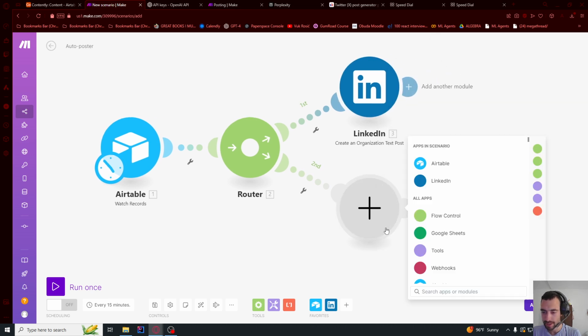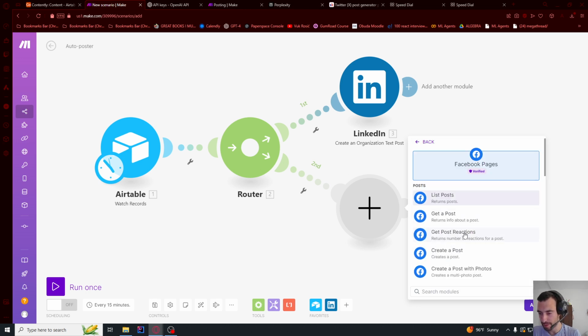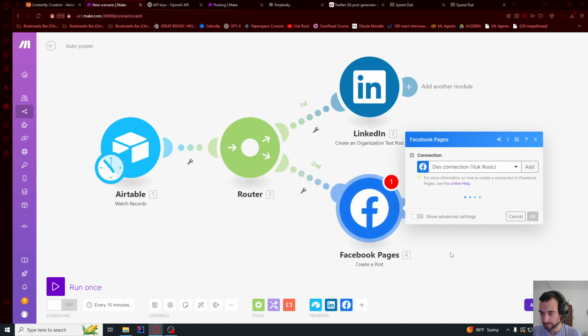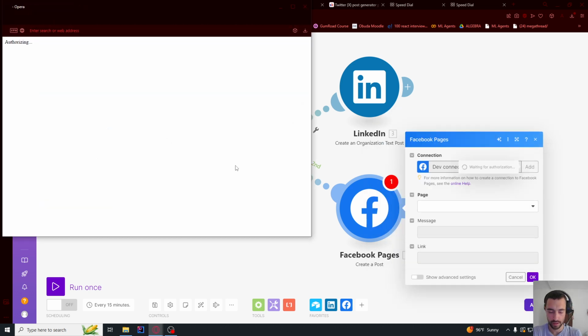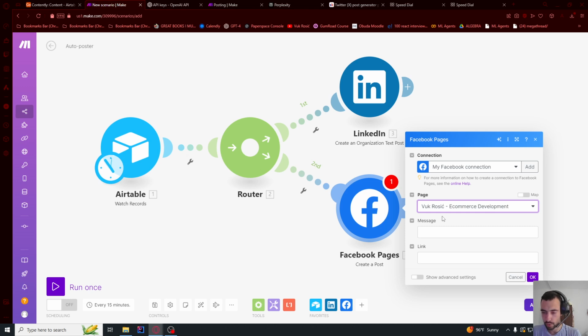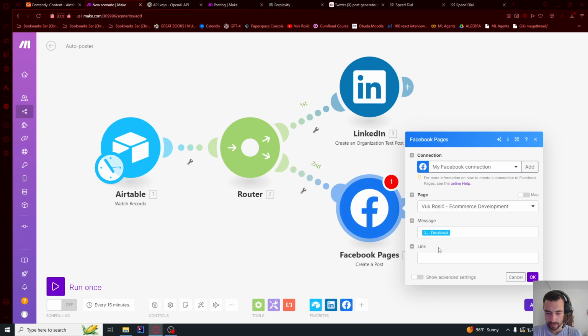So press OK. Now let's do Facebook. So let's say Facebook pages. So you can type Facebook pages and create a post. Now we need to create a new connection. Click Save. So you will just log in into your account and click Continue and then Allow. And then you will get this connection, and you will select your page, and the message will be this Facebook. And then in link, you can maybe put link to your website or something, but I'm gonna leave it empty. So this link will be added below this post.